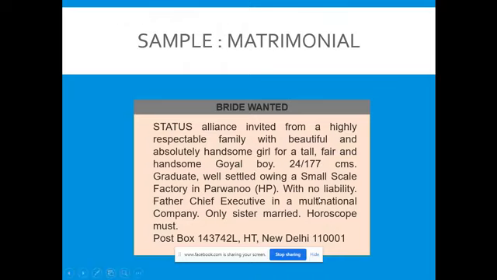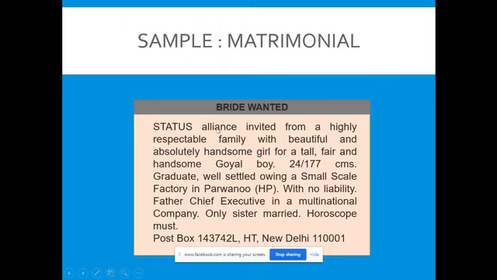So it is very clear what the job is, with no liability. Father chief executive in a multinational company. Only sister married. This is about the family: what the father is and what about the other siblings. Horoscope must. So this is sometimes a must in Indian marriages. And post box, and it's not necessary that you should always write a post box. You may write the address directly, no problem. Fine. So this is bride wanted, and next, bridegroom wanted.